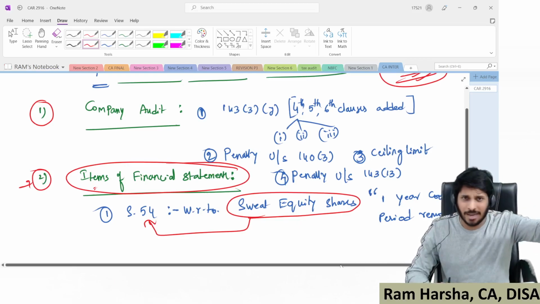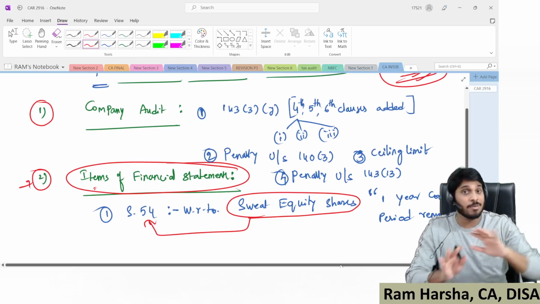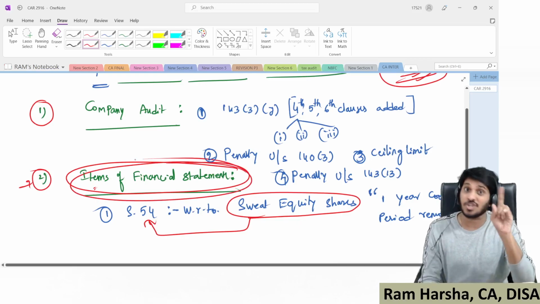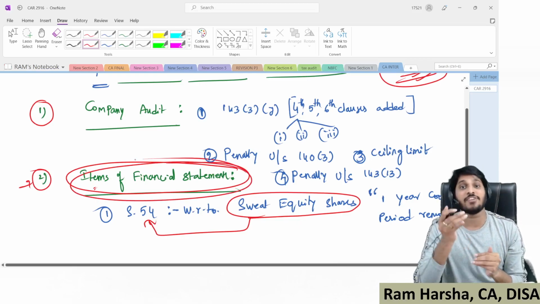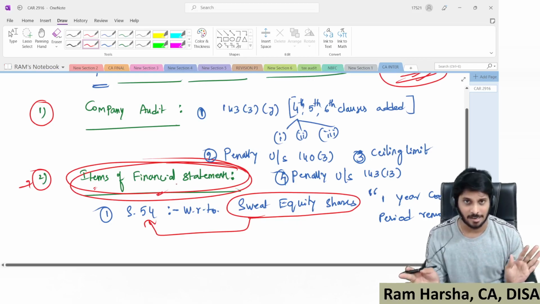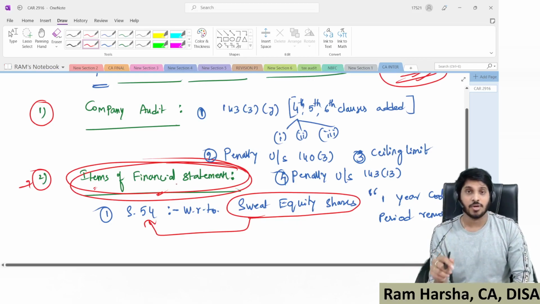This amendment came long back. It was amended in law books, but it was not amended in the audit book, not even as part of this chapter. Now the institute has officially said that the amendment is covered even in this. That's it. And now coming to company audit.